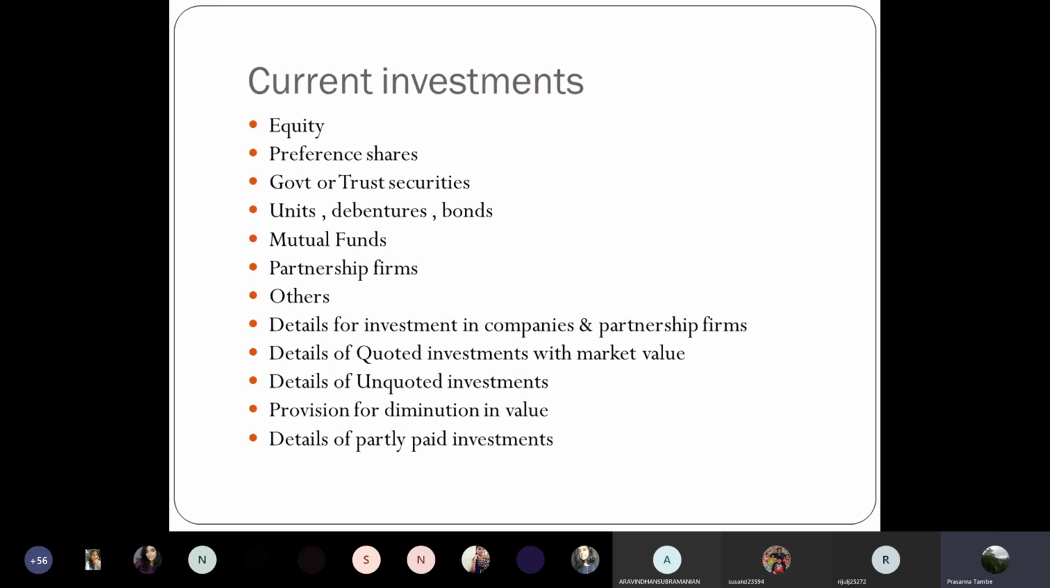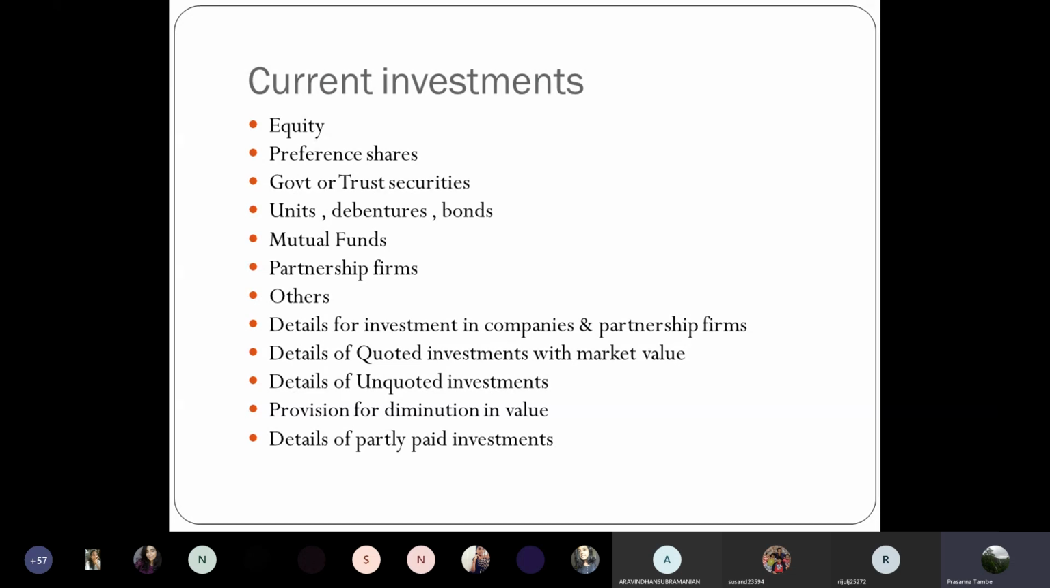And if you make a provision for such reduction in value, that also will be disclosed separately in the balance sheet. Then details of partly paid investments. This item was there in long-term investment also, and I think we did not discuss this item in detail. So let me touch upon that particular issue now.